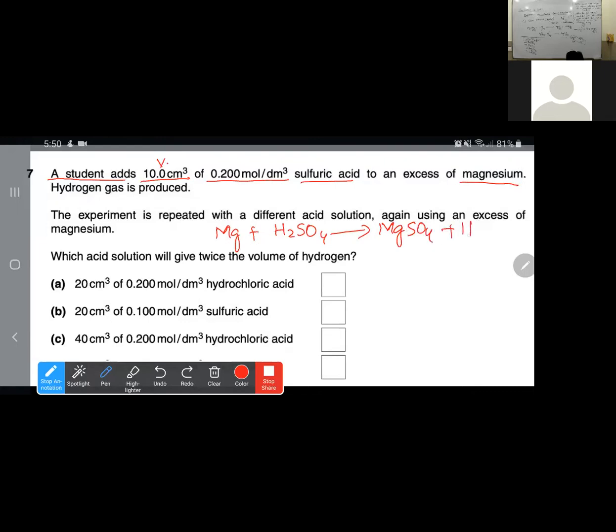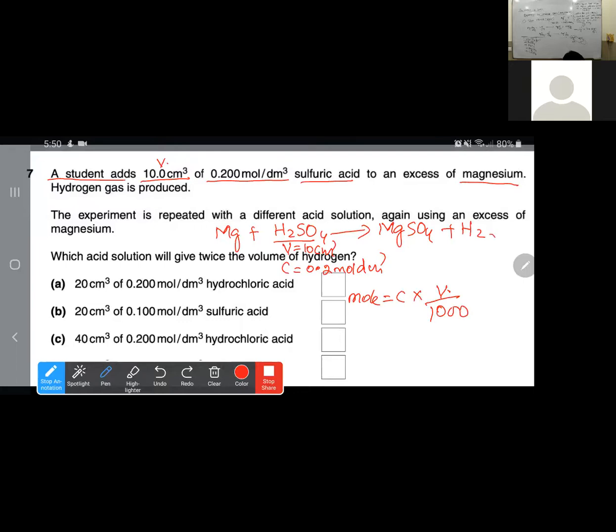Sulfuric acid concentration and volume are given: volume is 10 cm cube and concentration is 0.2 mole per dm cube. First of all you should find the moles of it. The formula you should use: mole is equal to concentration times volume divided by 1000.